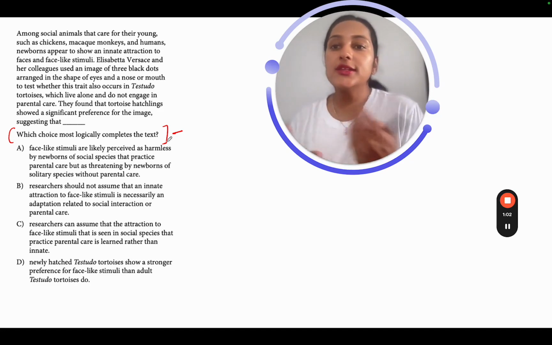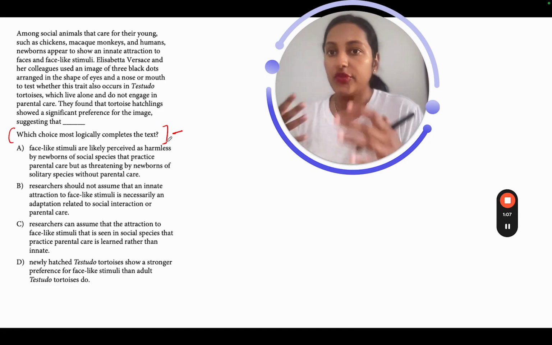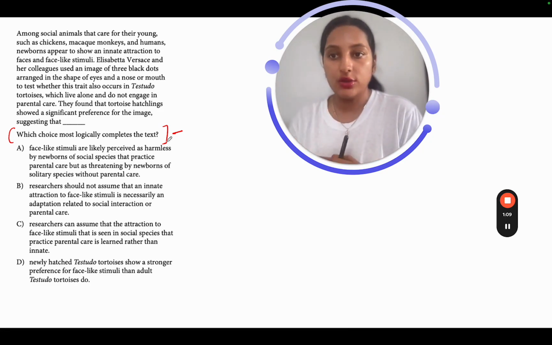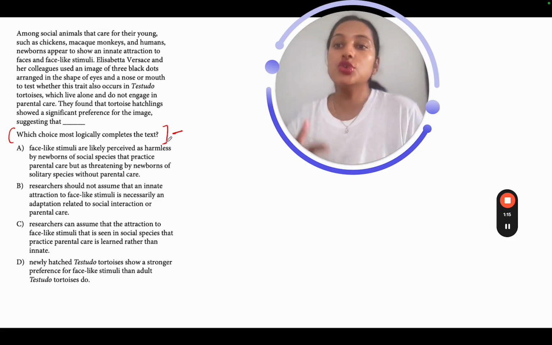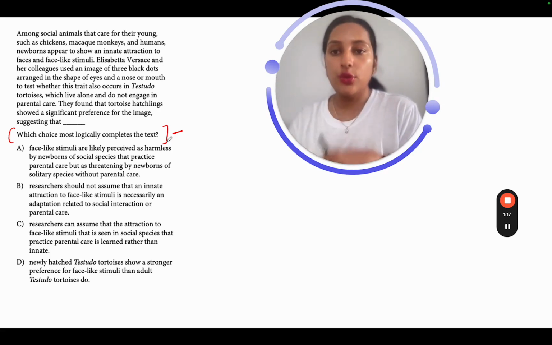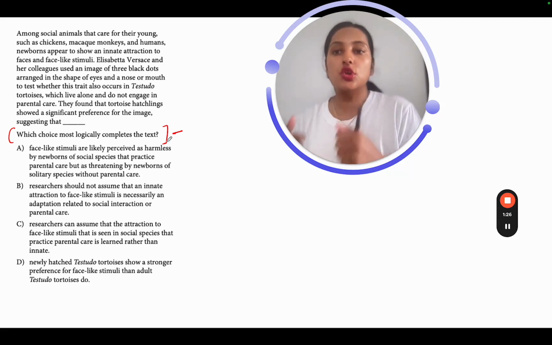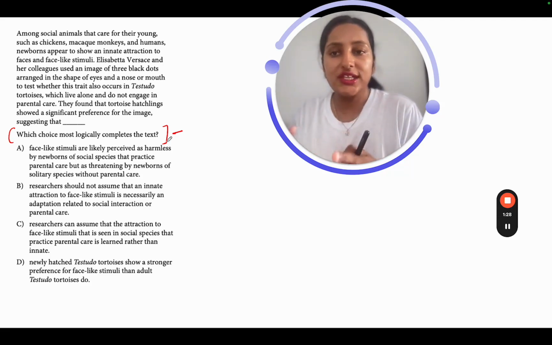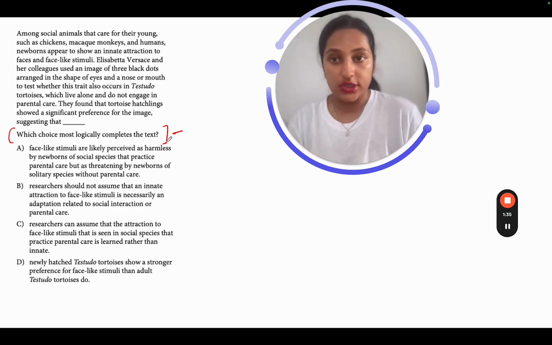Let's read ahead. Elizabeth and her colleagues used an image of 3 black dots arranged in the shape of eyes and a nose or mouth to test whether this trait also occurs in testudo tortoises, which live alone and do not engage in parental care. So what are they trying to figure out? They're trying to figure out if this kind of attraction is also visible in these tortoises who live alone and don't really care for their young.